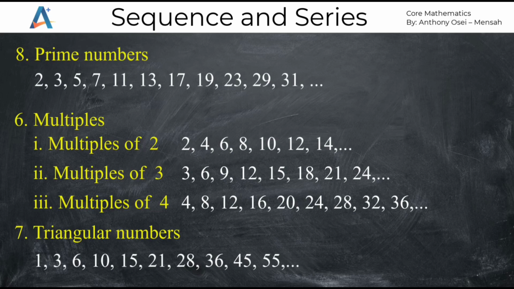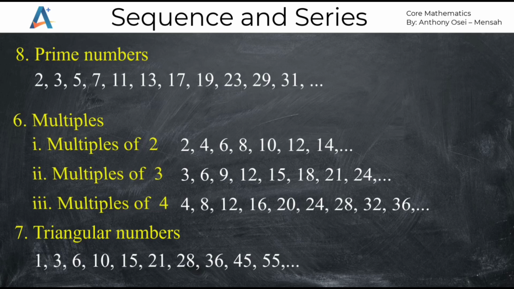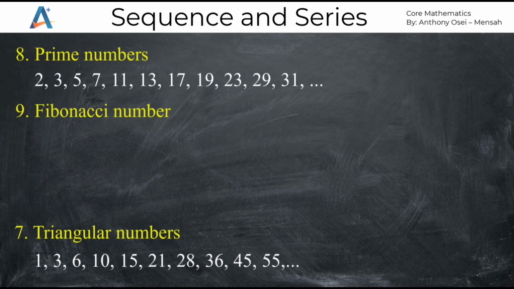Also going on, we can get so many of the prime numbers and so on. Another common or popular sequence can be the Fibonacci numbers. That one is also called the addition of the first two numbers to get the next number. So if you look at the example 0, 1, 1, when you add 0 and 1, that is the first two terms, you should get the next third term, which is 1.